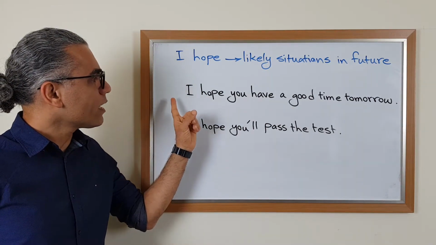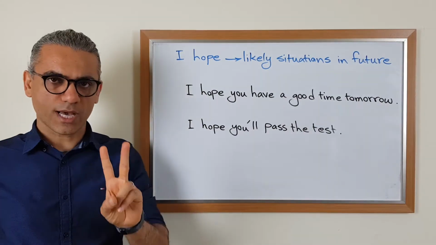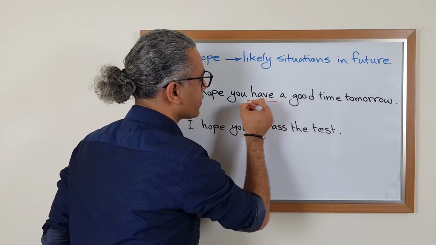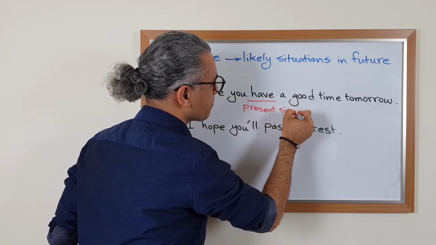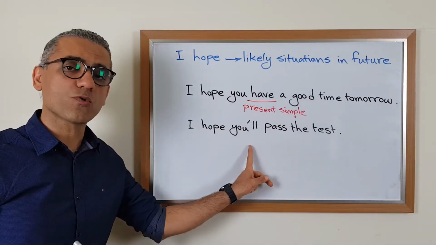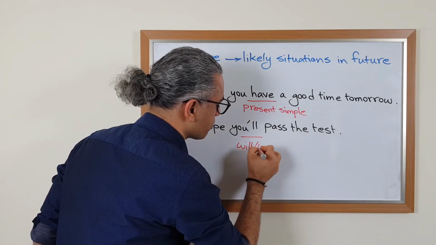Example, I hope you have a good time tomorrow. We have two options after I hope. We could use present simple after I hope, or we could use will or won't, or future simple.